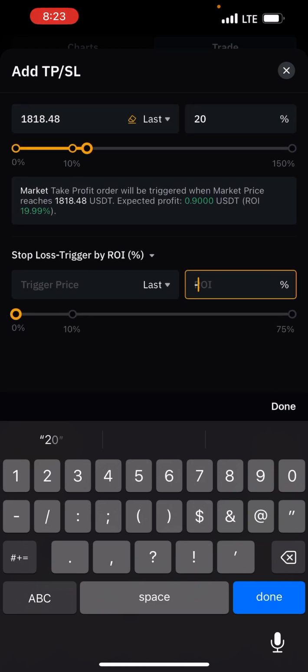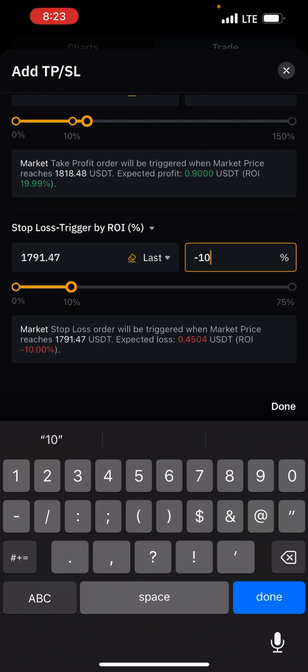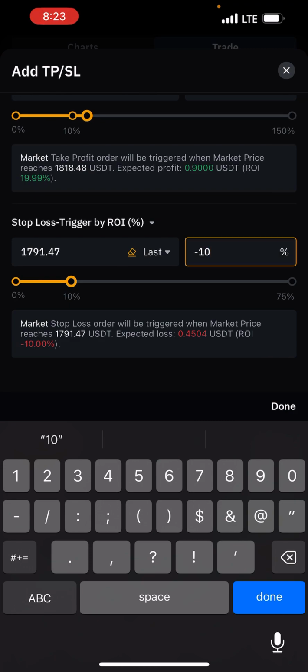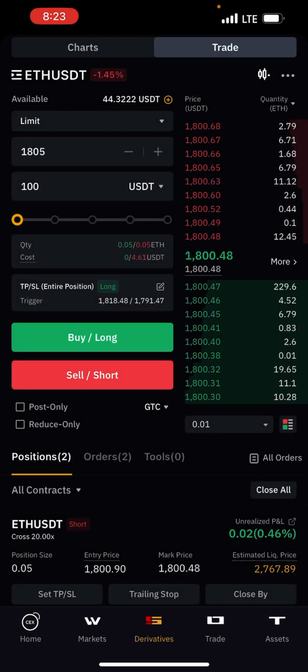Then stop loss, I can say 10%, and this 10% means if the price goes to 50 cents, then I will take my loss. I'll click done, confirm it. Then I'll come here and click buy, either buy long or buy short. Then the market is set.